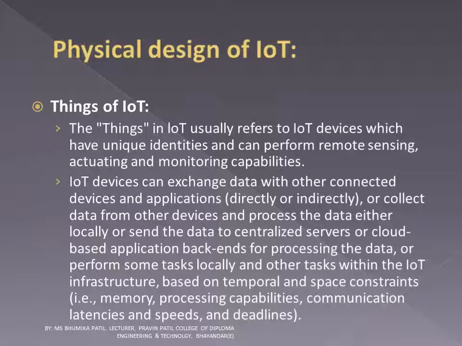IoT devices can exchange data with other connected devices and applications directly or indirectly, or collect data from other devices and process the data either locally or send the data to centralized server or cloud based applications, backends for processing the data, or perform some tasks locally and other tasks within the IoT infrastructure based on temporal and space constraints, that is memory, processing capabilities, communication latencies and speeds, and deadlines.